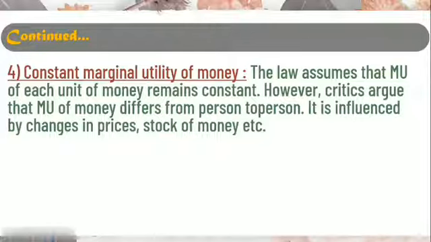But in the other case, as said here, it is a psychological concept, differing from one person to another. One person is more interested to save money, and therefore the more he earns, the less he is going to spend. Therefore, again we can say it is constant marginal utility of money. Critics are totally against that. We cannot apply this to money.